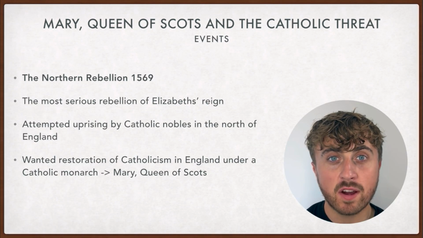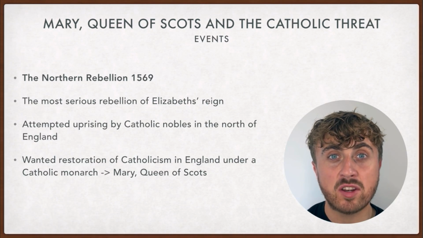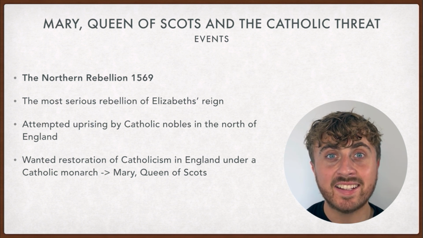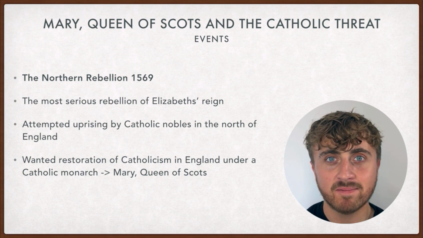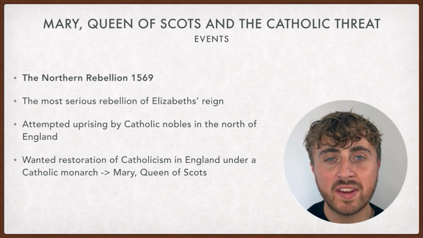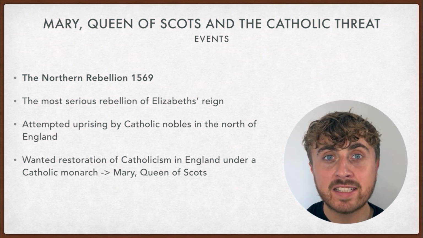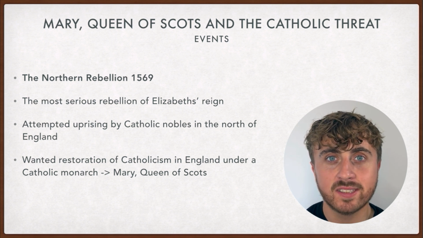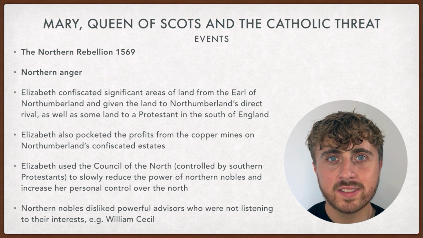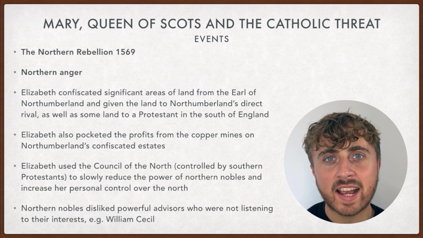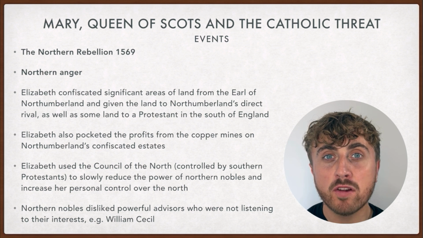Tensions escalated further in 1569 during the Northern Rebellion. This was the most serious rebellion in the entirety of Elizabeth's reign. This was an attempted uprising by Catholic nobles in the north of England, who wanted to restore Catholicism in England by replacing Elizabeth with Mary Queen of Scots. So what caused this anger in the Northern Rebellion? Well, Elizabeth confiscated large amounts of land from the Earl of Northumberland